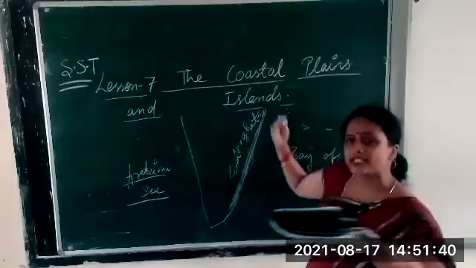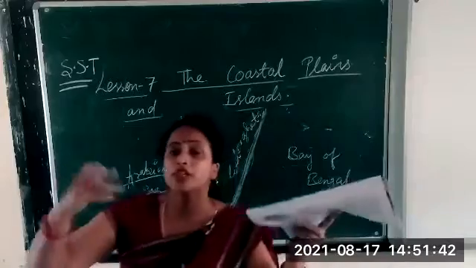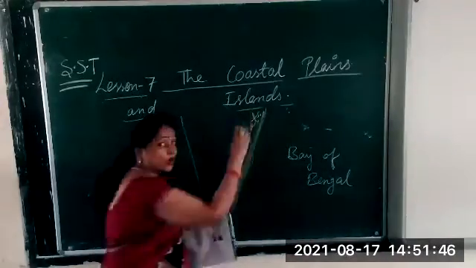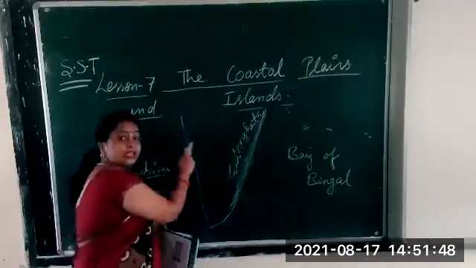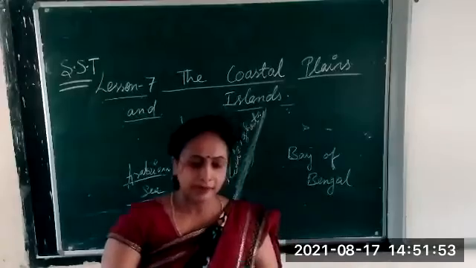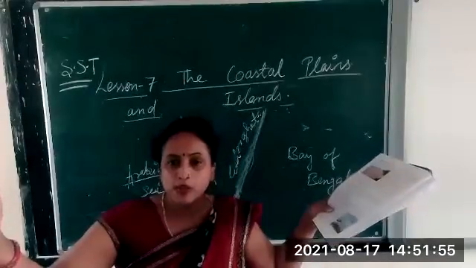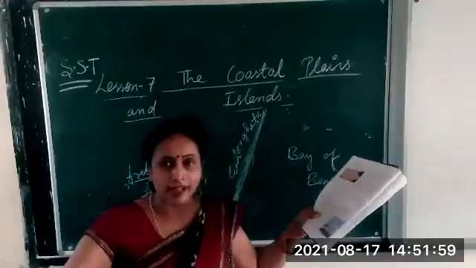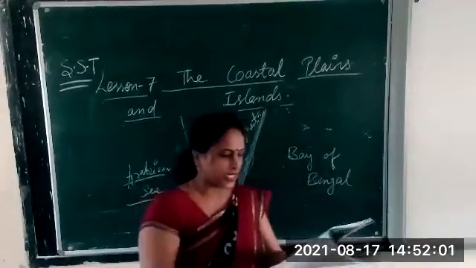Wider means much broader. Understand? Broad means much more space is there. That is a broad area we can see.